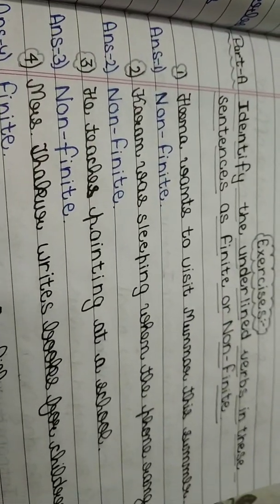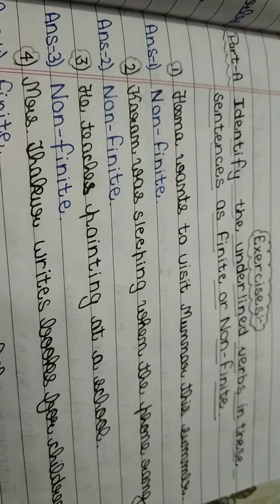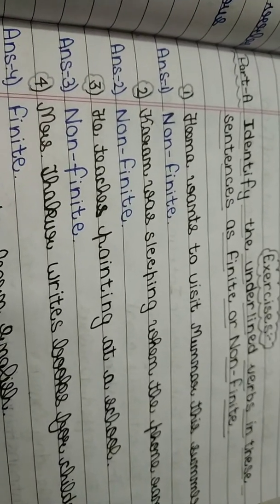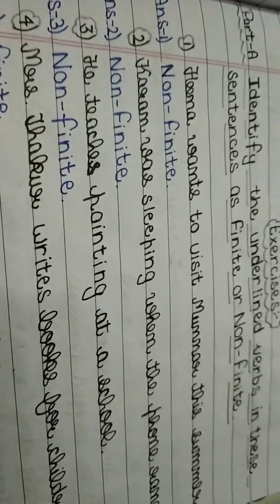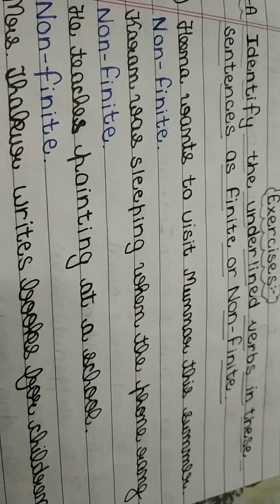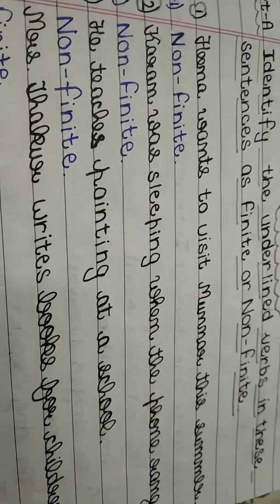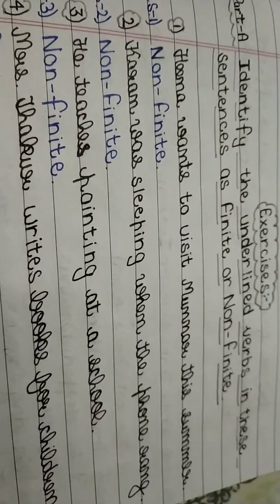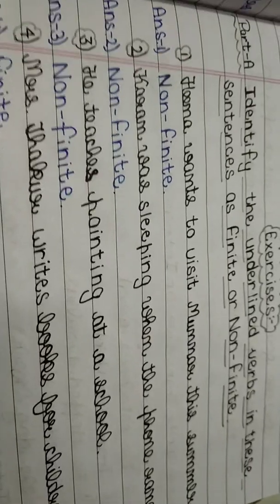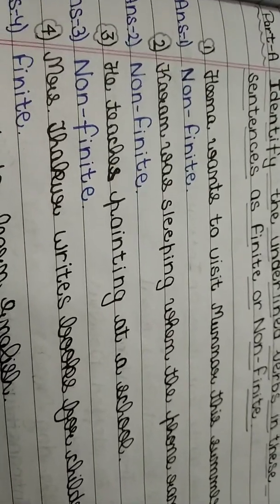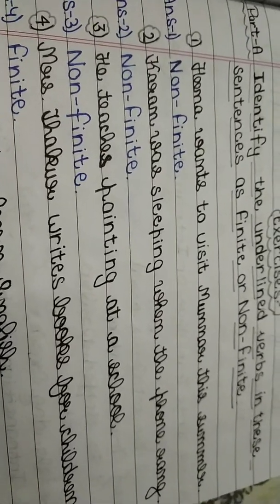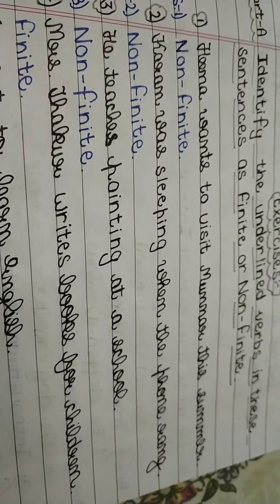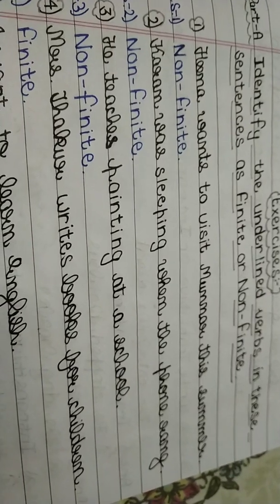Identify the underlined verb in these sentences as finite or non-finite. हमें ये पता लगाना है कि ये finite है या non-finite है. Hina wants to visit Munnar this summer. जो underline है हमें उसको पता लगाना है. If we say wants, what is wants? Finite verb. But if we say to visit, in this sentence to visit is a non-finite verb and it is a to-infinitive. Karan was sleeping when the phone rang. It is also a non-finite verb because it ends with ing.